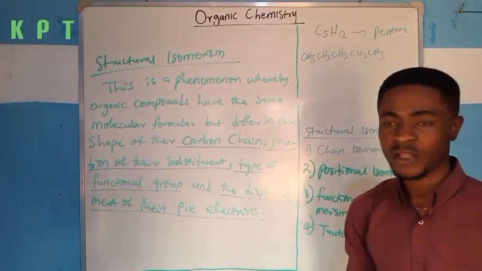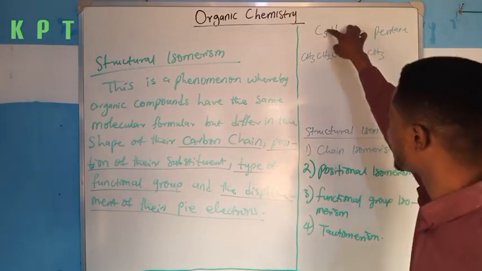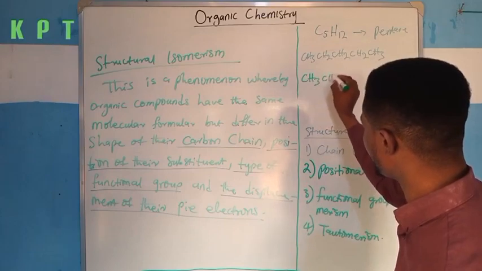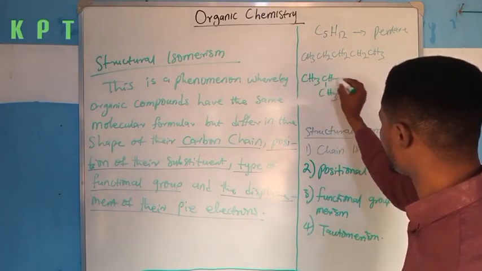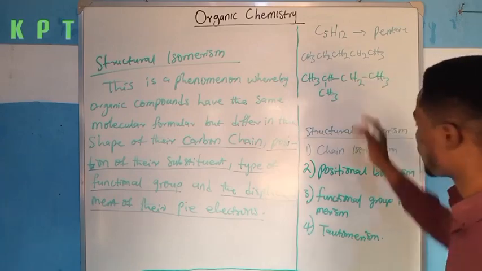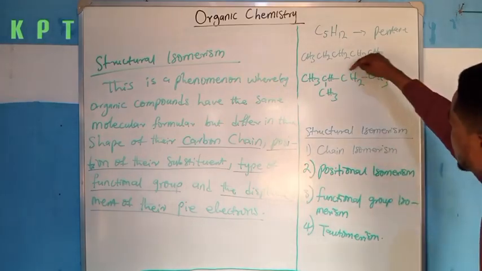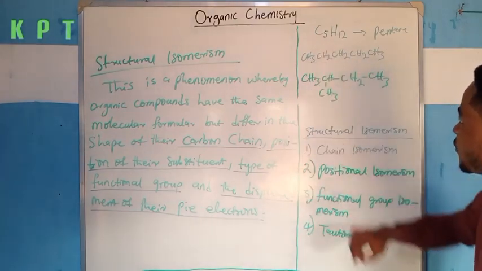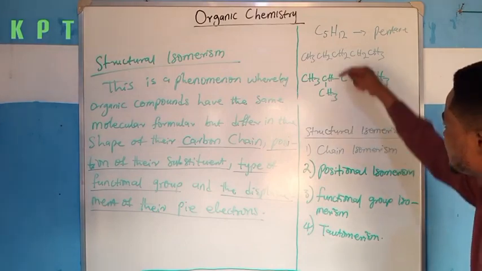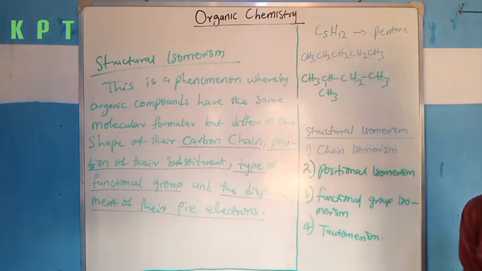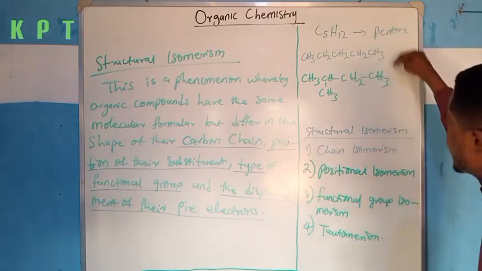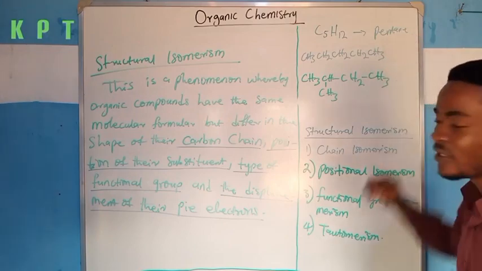Of course, I can as well have another organic compound that has the same molecular formula but differs in structure. So it can be CH3, CH(CH3), CH2, and CH3. If you watch carefully, this one again has 1, 2, 3, 4, 5, so C5. What about hydrogens? This is 3, 5, 6, 7, 8, 9, 10, 11, 12. So this is C5H12. This is also C5H12. They have the same molecular formula, but different structures.